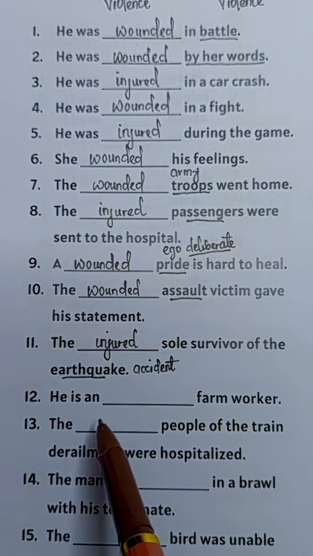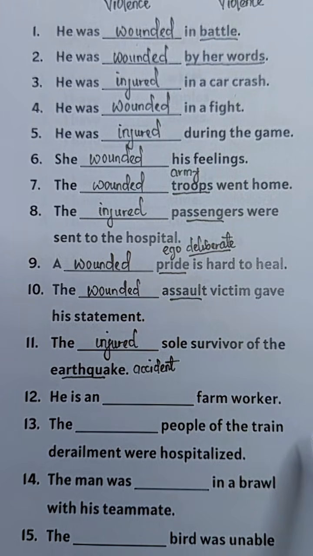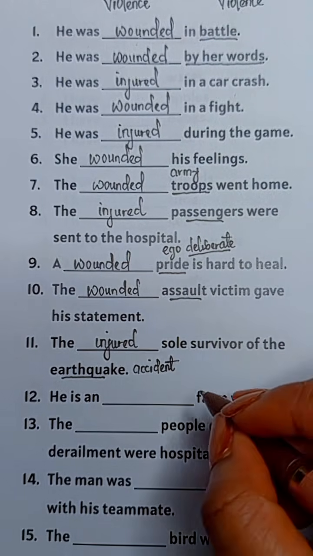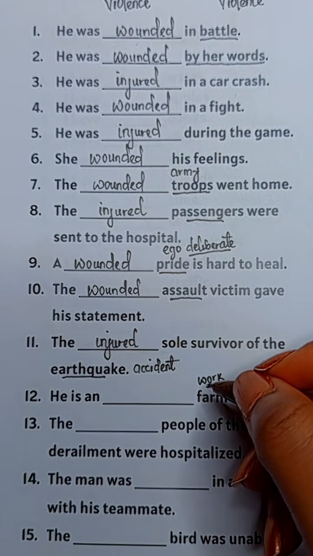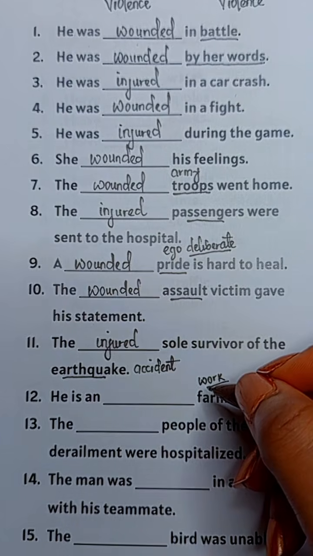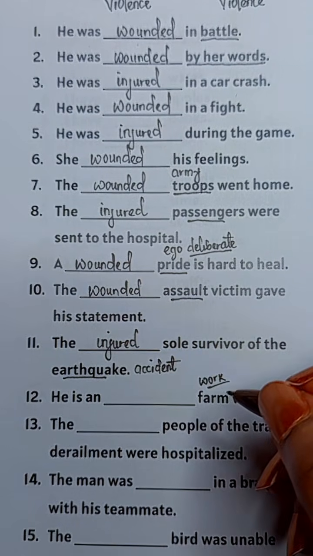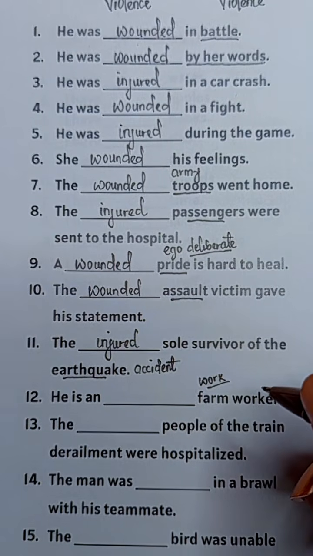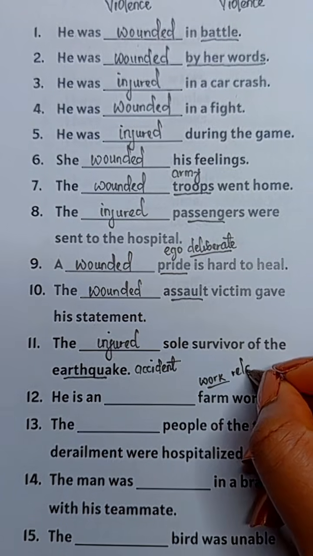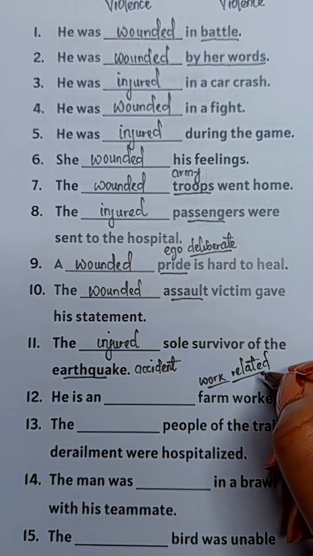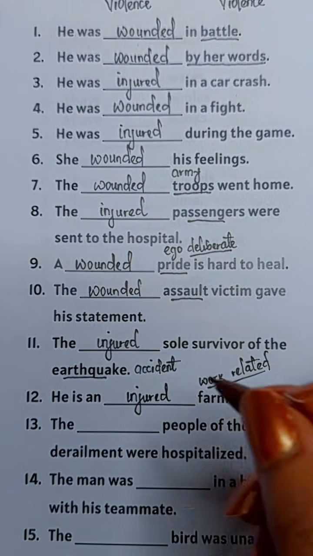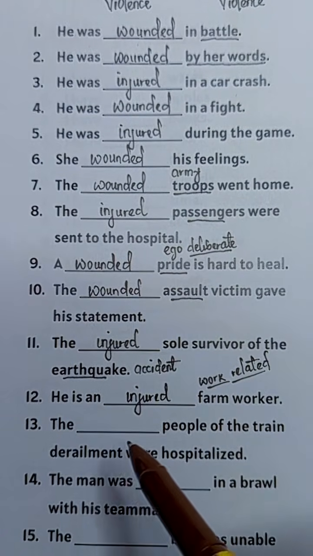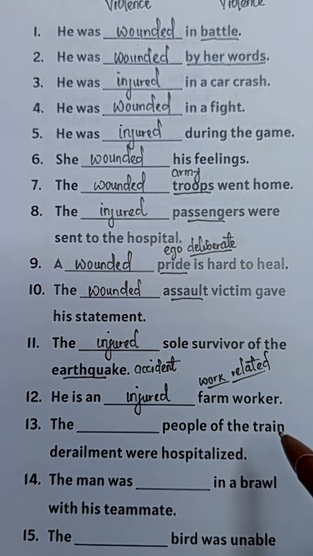Number 12, he's an blank farm worker. When someone comes to physical harm during work or labor, it is generally an accident or unintentional, except it is specifically said or included that someone deliberately caused it. Maybe this is a work-related injury, okay? So we use injured. He is an injured farm worker.